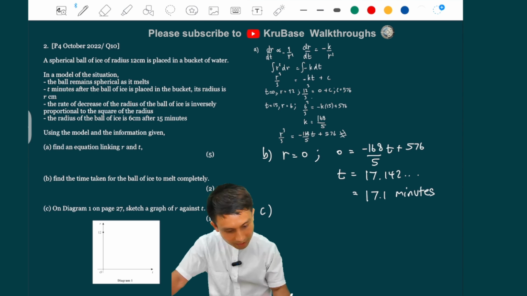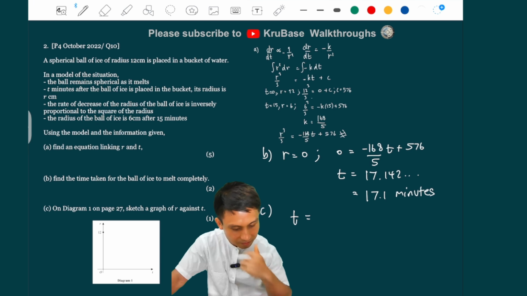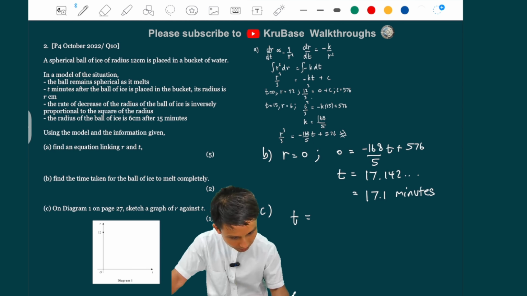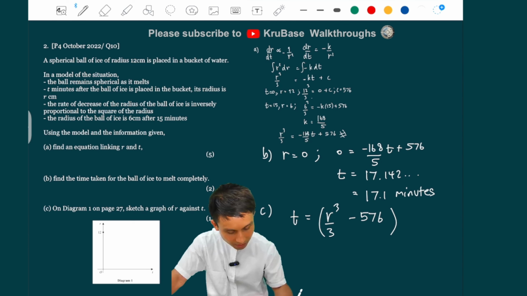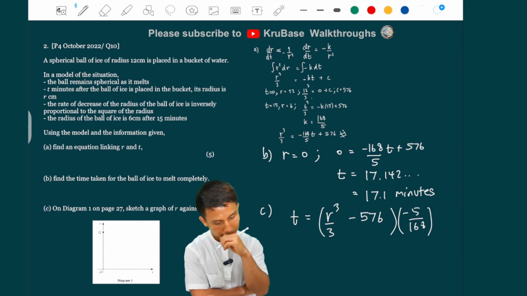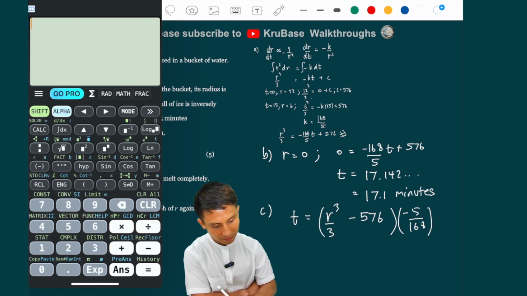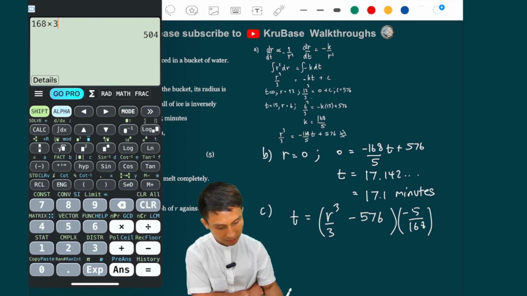So if we make t the subject, okay, let's make t the subject first. So if I make t the subject, I'm going to have r cubed over 3 minus 576, and then multiply by minus 5 over 168, like that. Yeah? Okay, so what does that give me? So I'm going to have whatever the constant actually. Just going to do that.